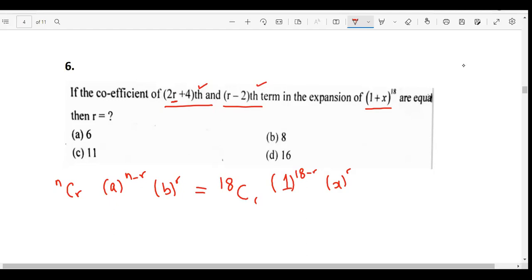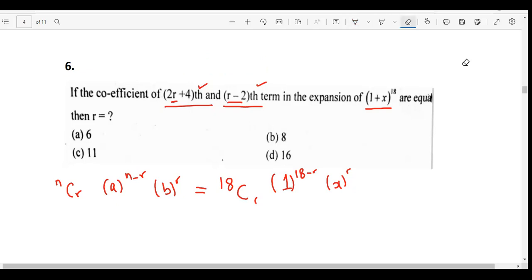If it says 2r plus fourth term, what would be the value of r here and what would be the value of r here? I'm telling you, r is 1 less than the number of the term. Okay. In the first term r is 0, in the second term r is 1. So if it is 2r plus fourth term, r would be 2r plus 3. If it is r minus 2 term, it would be r minus 2 minus 1, and it would give you r minus 3. We know that whatever term we have, the value of r would be 1 less than that. Okay? So this would be my r and this would be my r which I will be using.